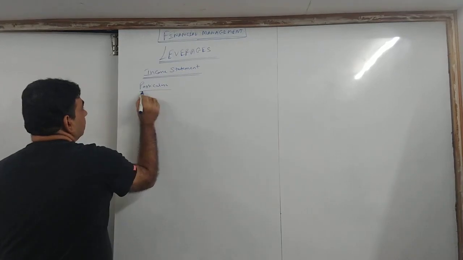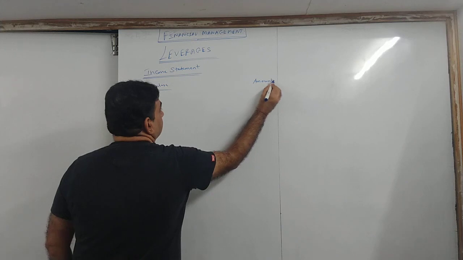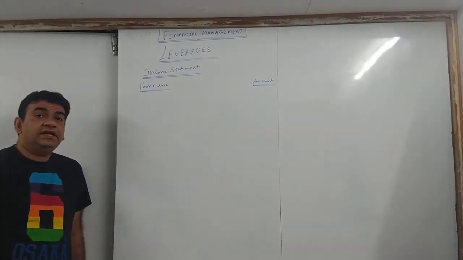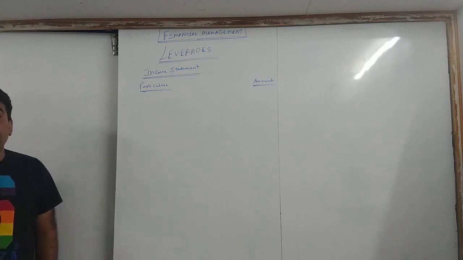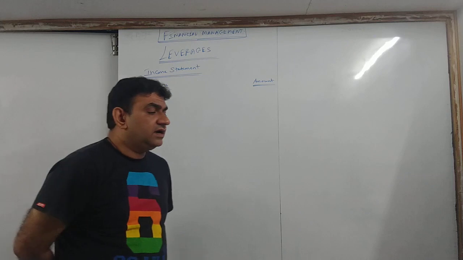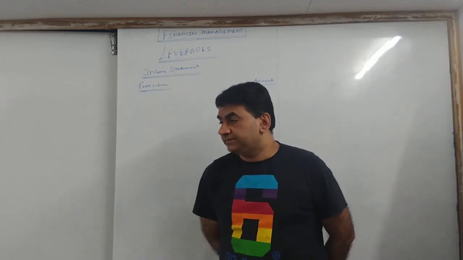Below you can give 2 subheadings, particulars and amount. Understand this income statement concept. No need to draw columns, you can just give simple headings.